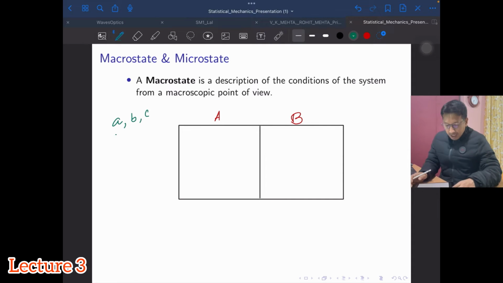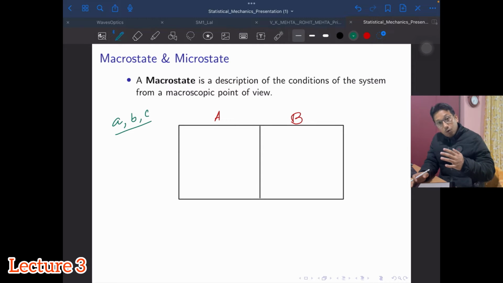Okay, so these distinguishable objects are to be distributed in these two boxes, and as in the earlier conditions, if I throw a particle into the box, it will go into any one of the boxes, but it will not go outside the box. So the macrostate gives you the overall or macroscopic view of the system, or the bird's-eye view of the system.